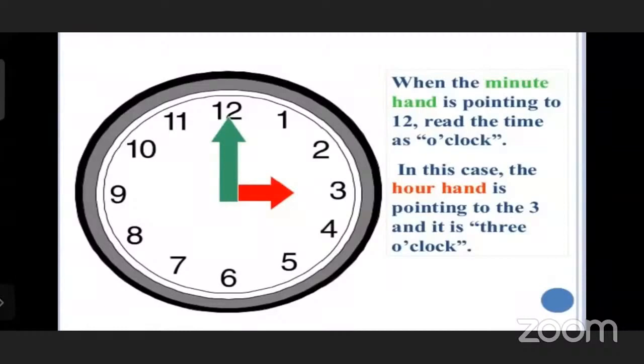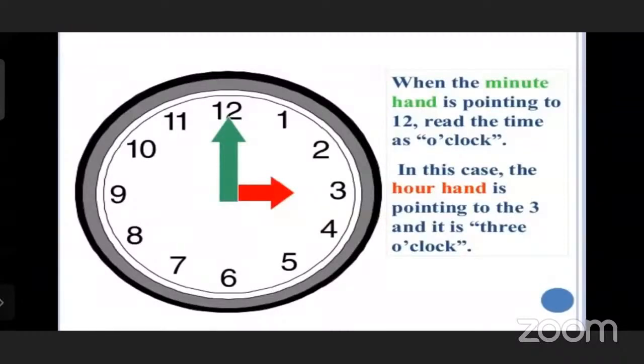If it is pointing to 4, what is the time? 4 o'clock. Very good. If the hour hand is on 9 and the minute hand on 12, what will be the time? 9 o'clock. Very good. If the hour hand is on 7 and the minute hand on 12? 7 o'clock. Very good.